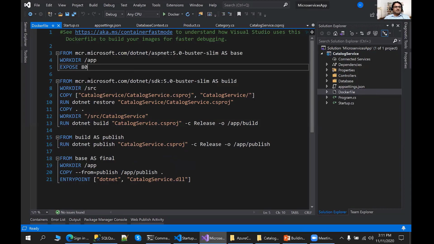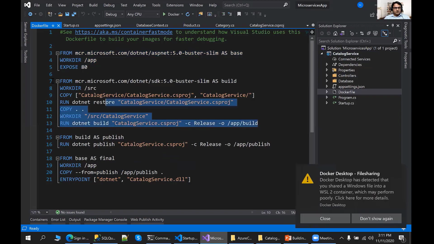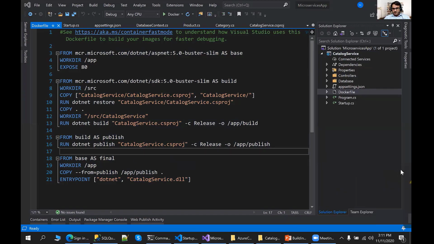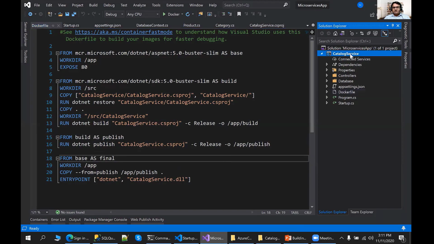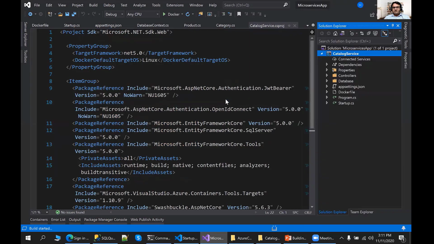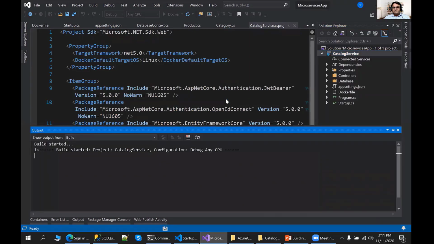And what it is doing here is a multi-stage Docker build. So this is stage 1, this is stage 2, this is stage 3, and this is stage 4. So it contains 4 stages for building my Docker image for this catalog microservice. So we have done the things over there. Now just try to build it to make sure everything is working fine after adding the support of Docker. So just trying to build the things.